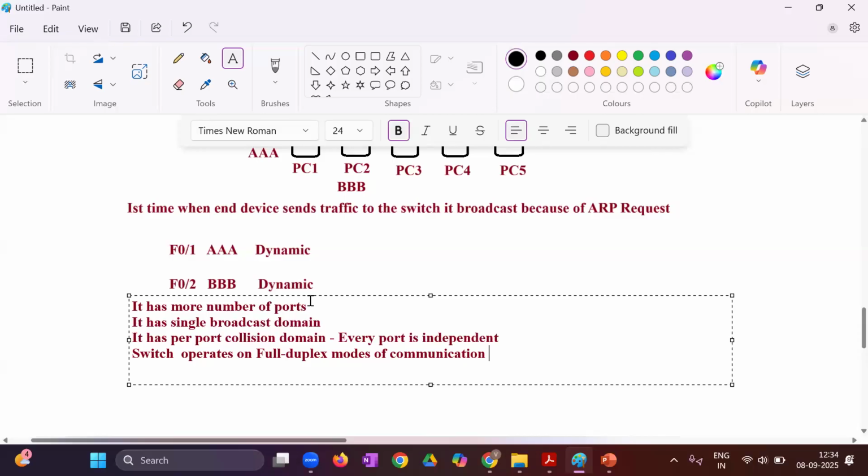And that single broadcast domain is called as what? Do you know? VLAN 1. Okay. And this is the default VLAN. What is VLAN? Again, we'll discuss when we start the VLAN. Why I'm telling you now, because when you revise all these topics again, let's say you have completed CCNA, when you are revising the concept, you can correlate all these things. We discussed in the first class that it was VLAN number 1. And when we are discussing VLAN, there also you can correlate, okay, this is my VLAN number 1. That's why we have a single broadcast domain and it is called VLAN number 1. It can be changed and there are certain ranges also that we will discuss when we start the VLAN.